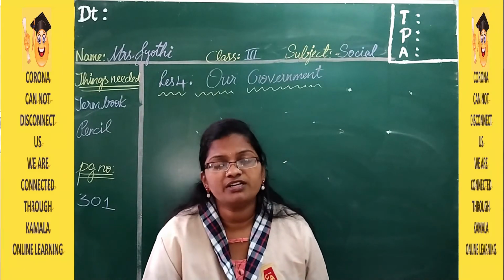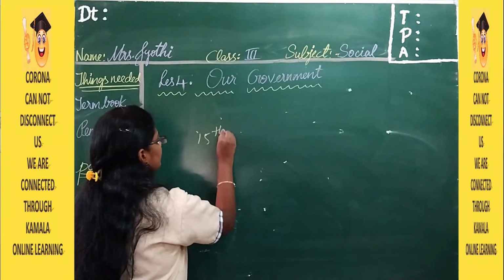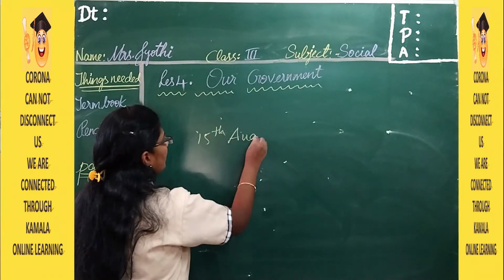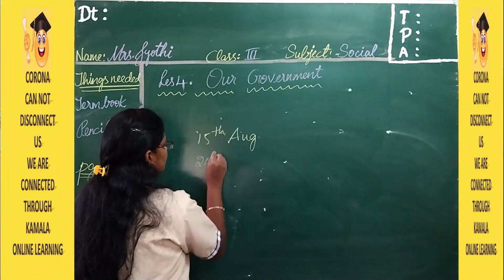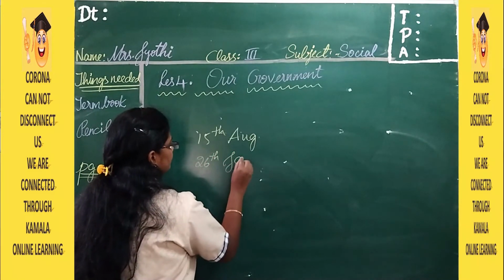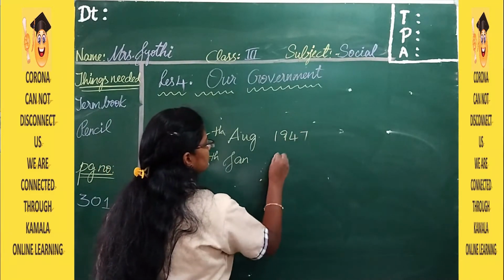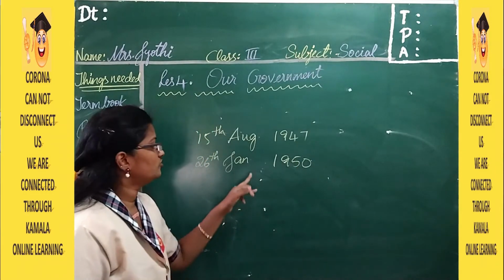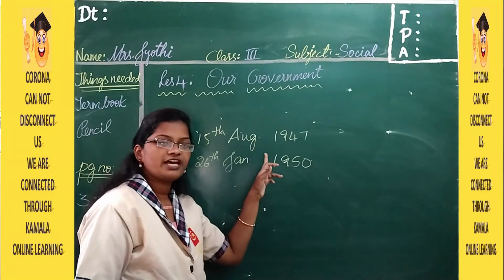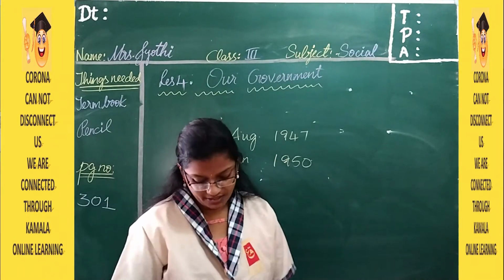So, we got independence on 15th August. And the Constitution was given on 26th January. This is from 1947 and this is in 1950. So there was a three years gap between this time to write the Constitution of India.